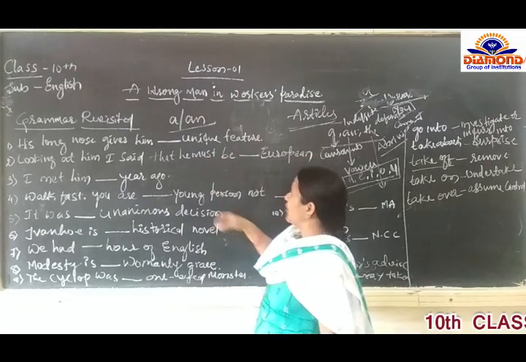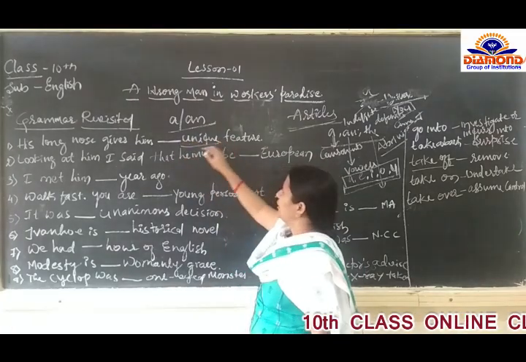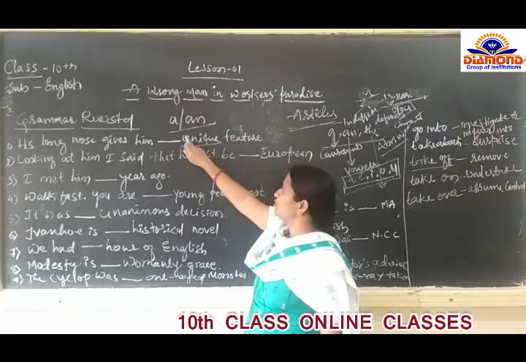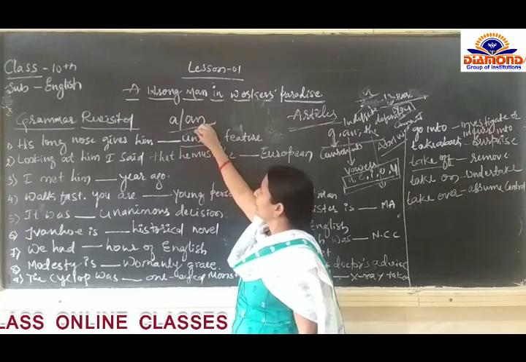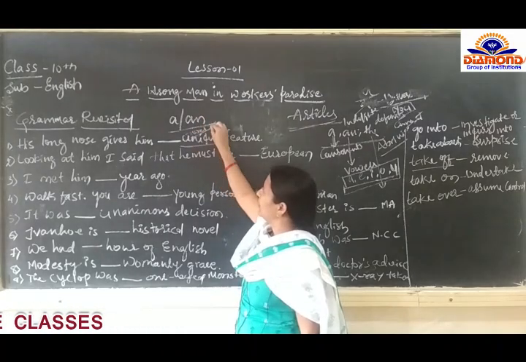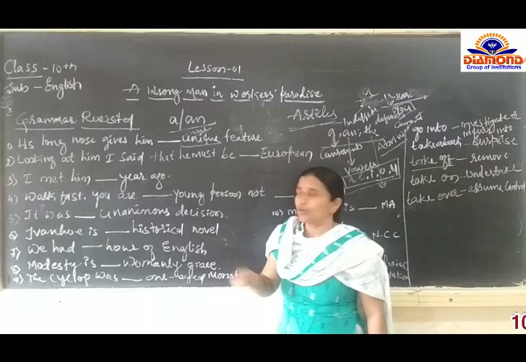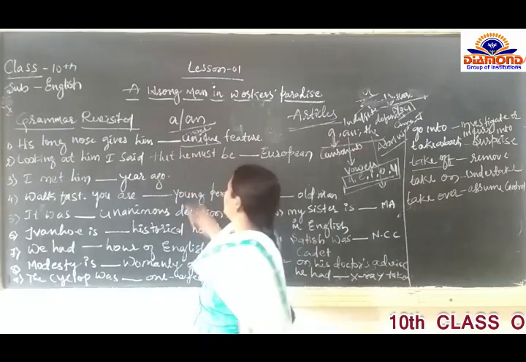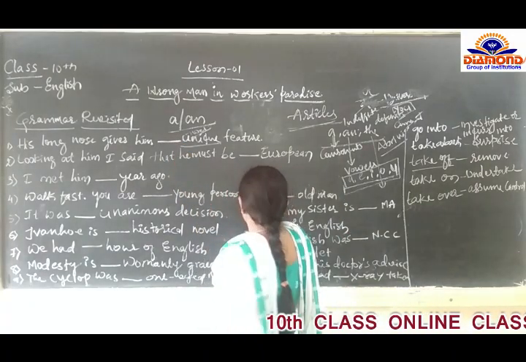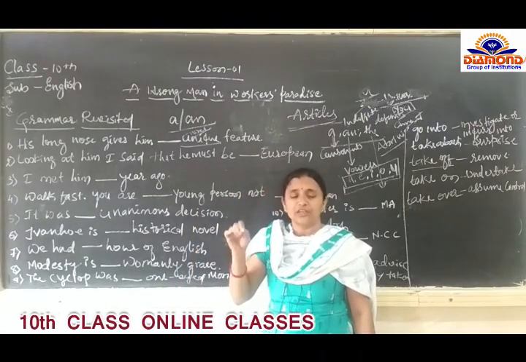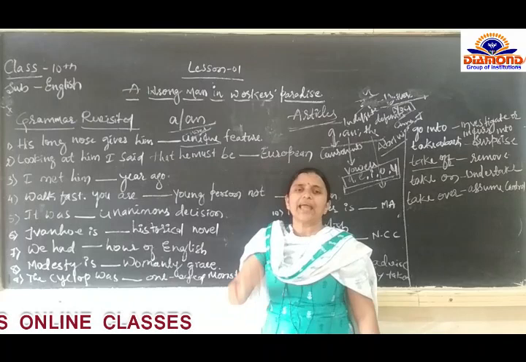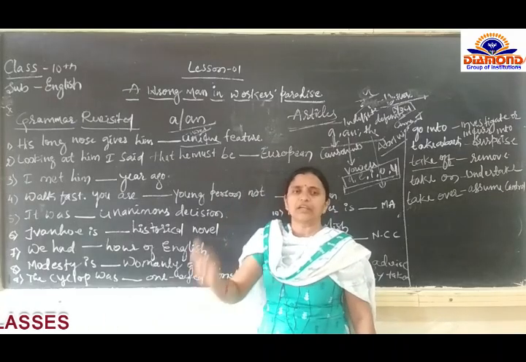As I have already told you, in "unique", U is used as a vowel. But here you should not use "an". If there is a vowel, suddenly the thought comes to your mind that "an" is to be used, but that is completely wrong.